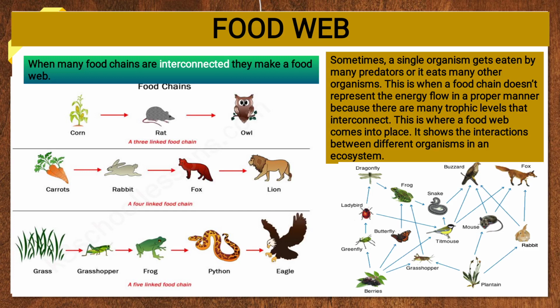They are very clear in a straight line, and on the right side you see the food chain is jumbled up, they make a puzzle. So this is how the food chain becomes a food web. This is the difference between food chain and food web. So many food chains combine and give a food web.